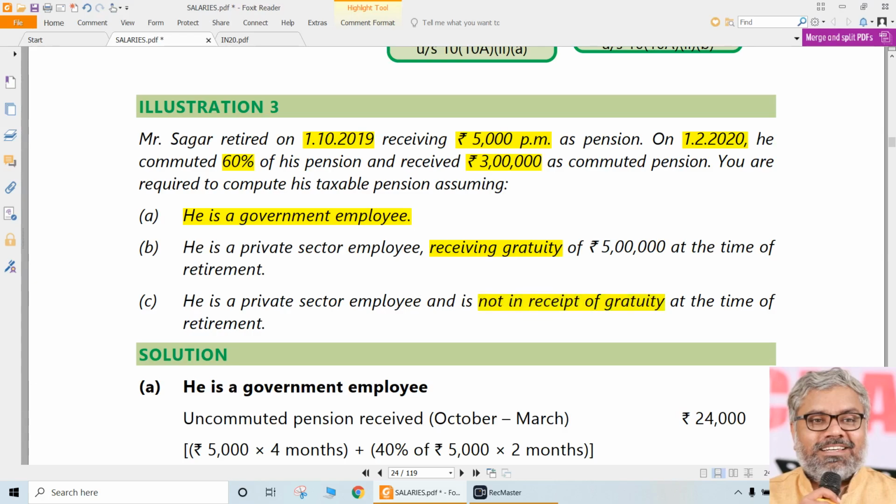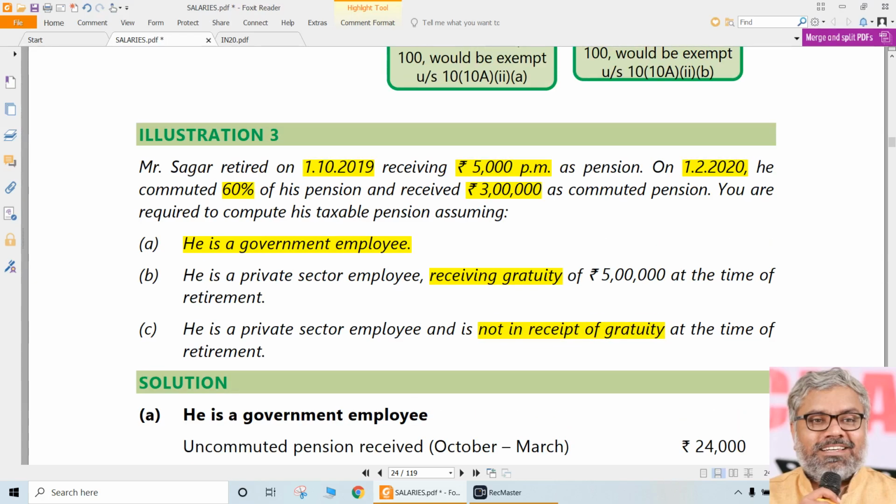Exactly, our eyes should go to the correct words. Unnecessary things, 5 lakhs rupees he received, what should we do with that? We'll do whatever we require with that in the gratuity segment, not the pension segment. You should not mix things up. And what is asked here? Taxable pension. Why should we worry about 5 lakhs gratuity received, something else received? We don't care. We only have to focus on pension when the question is about pension.